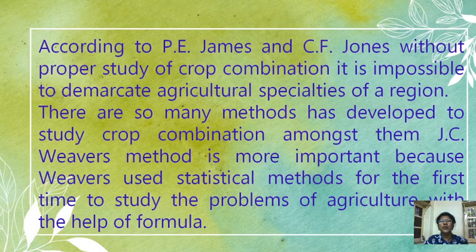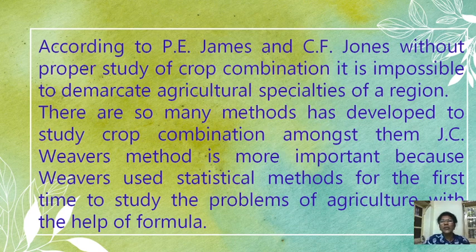It helps to find out the problems of regions and suggest the means to solve those problems. According to James and Jones, without proper study of crop combination, it is impossible to demarcate agricultural specialities of a region. Now in India, some areas are specialized for a particular crop. For example, Jalgaon is famous for growing bananas, and in Nasik they are growing more grapes. It means that area is specialized for this particular crop. All over India, a number of areas are specialized for particular crops.